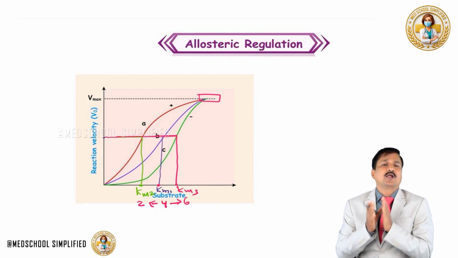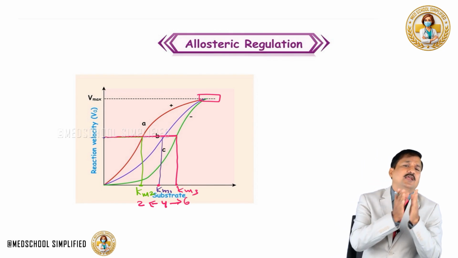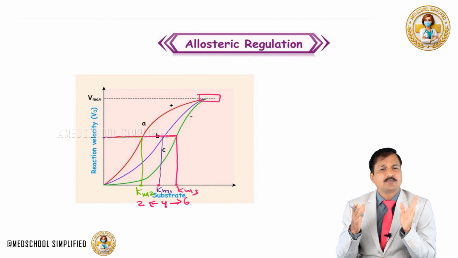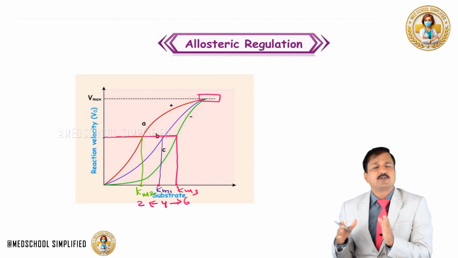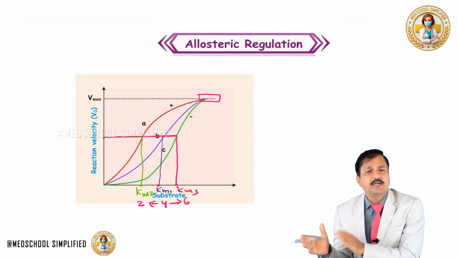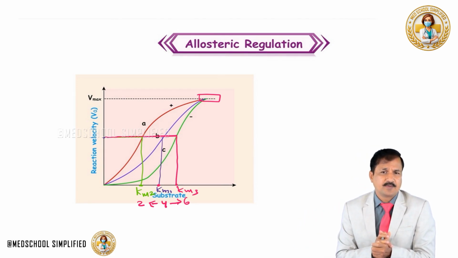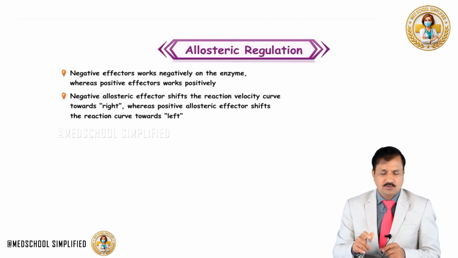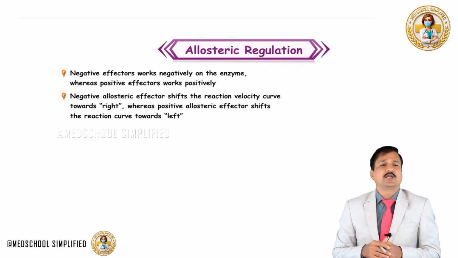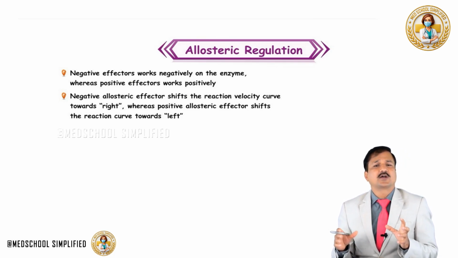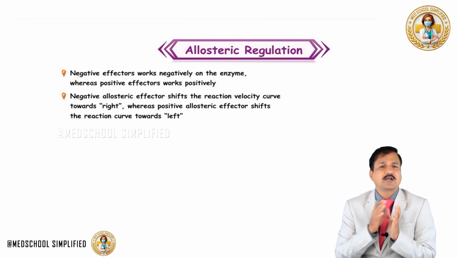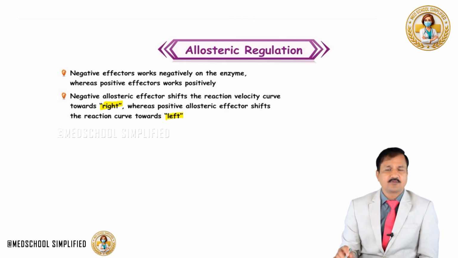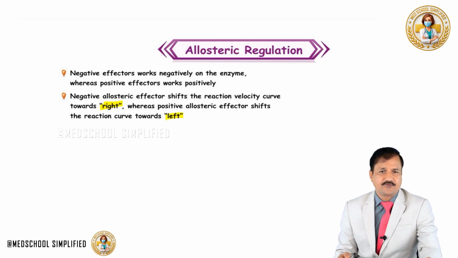So always remember, positive allosteric modulator will shift the reaction velocity curve to the left side from the normal, and the negative allosteric modulator will shift the reaction velocity curve to the right side from the normal. Okay, so the negative effectors work negatively on the enzyme, whereas positive effectors work positively on the enzyme. So the negative allosteric effectors shift the reaction velocity curve towards the right, whereas the positive allosteric modulator will shift the reaction velocity curve towards the left.